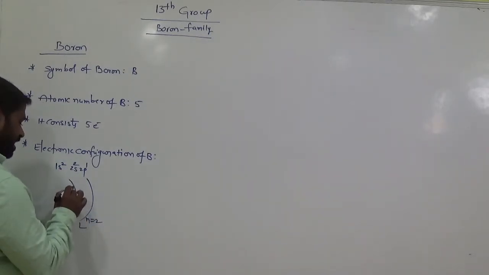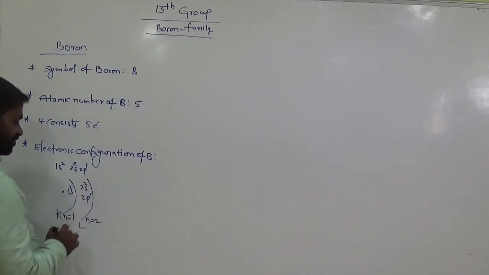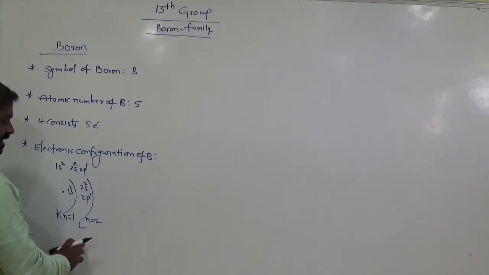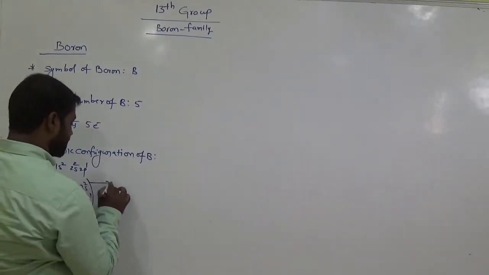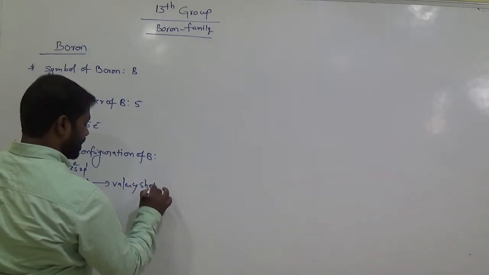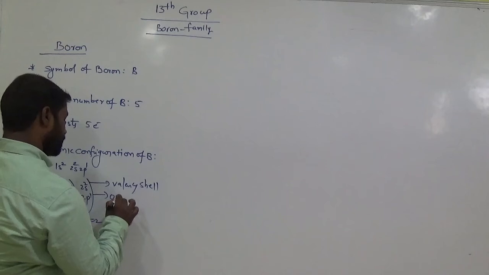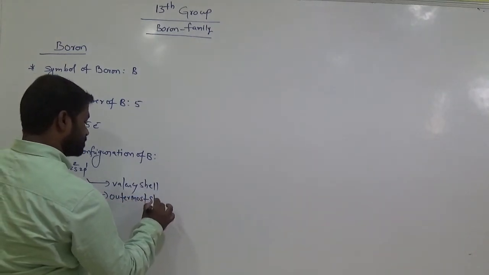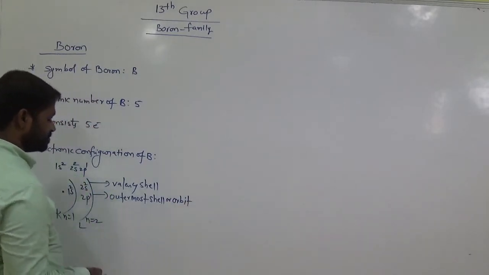So there are 2 electrons in 1s2, and 2s2, 2p1 are in the second orbit, named L. This last cell is called the valency cell, or the outermost cell, or we also call it the outermost orbit.